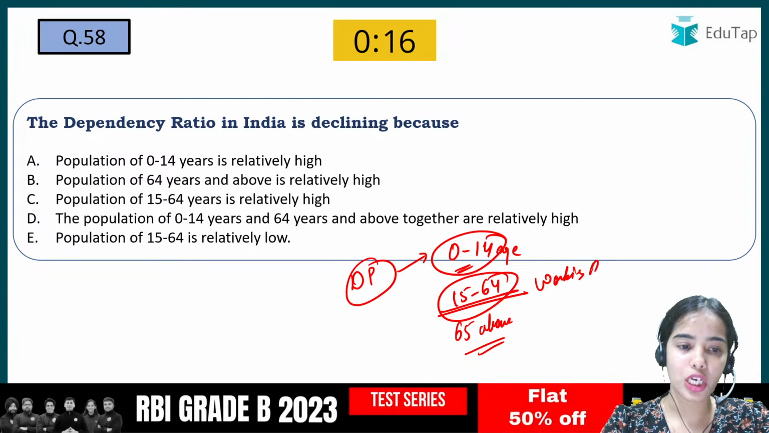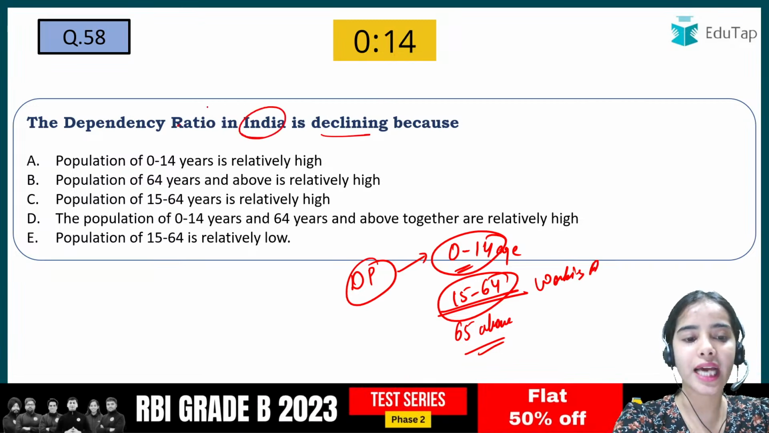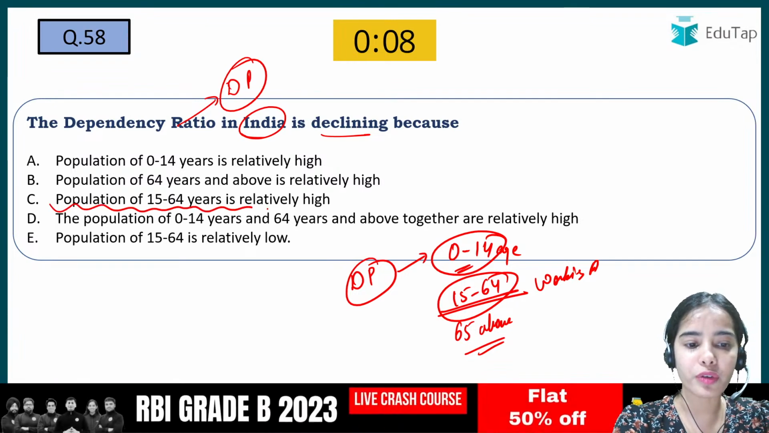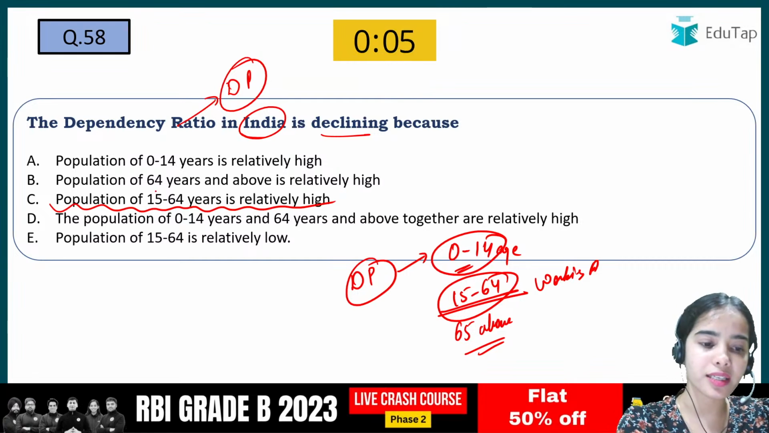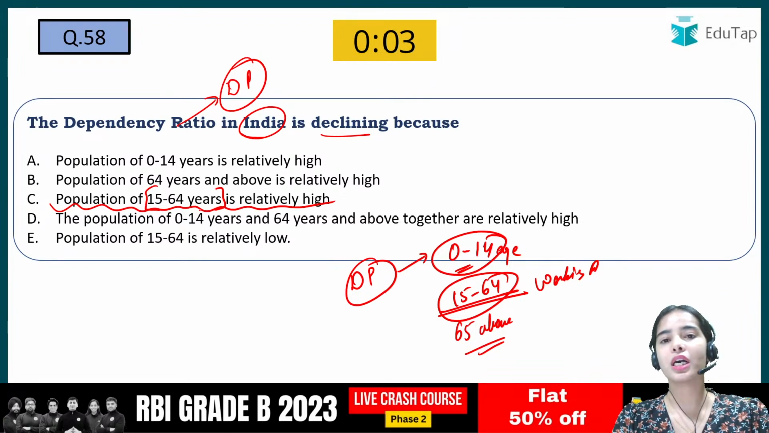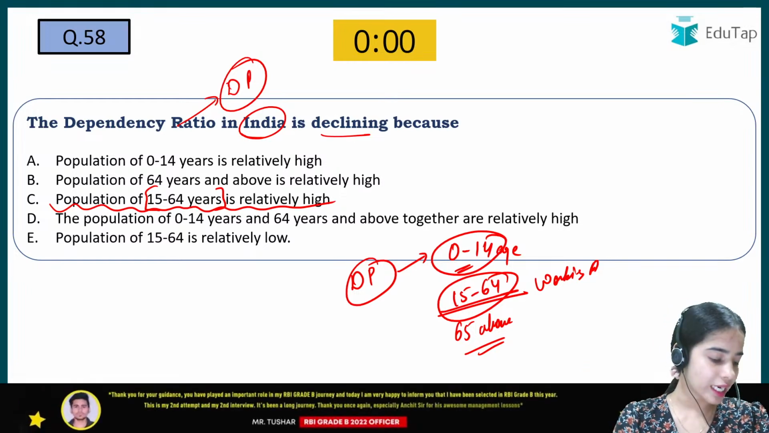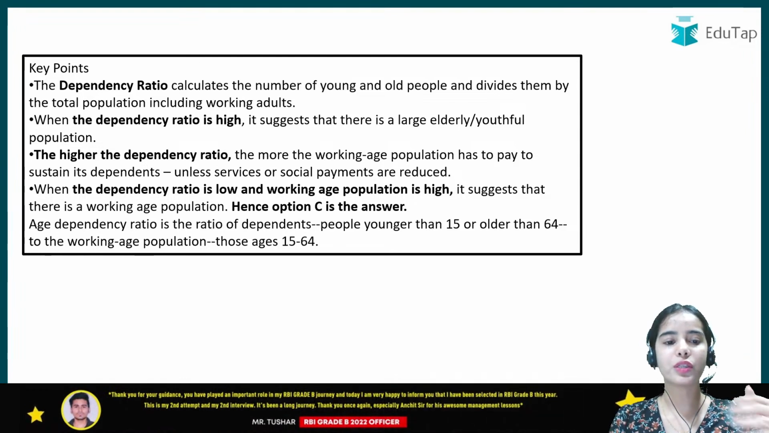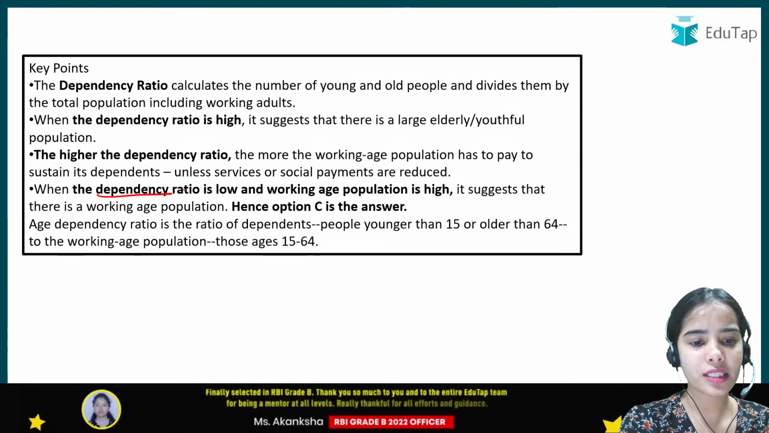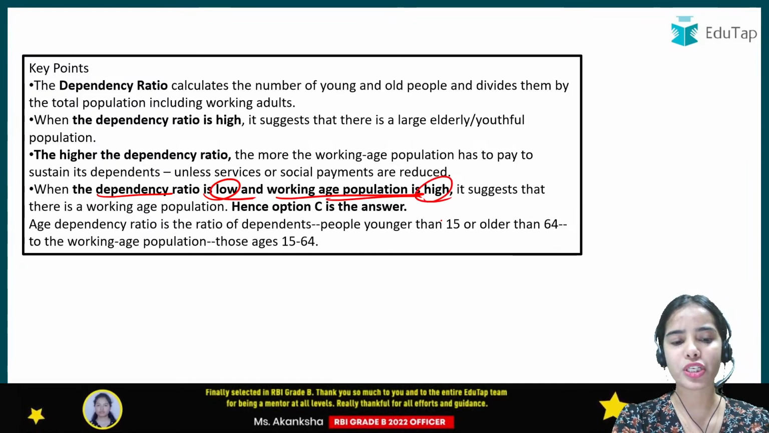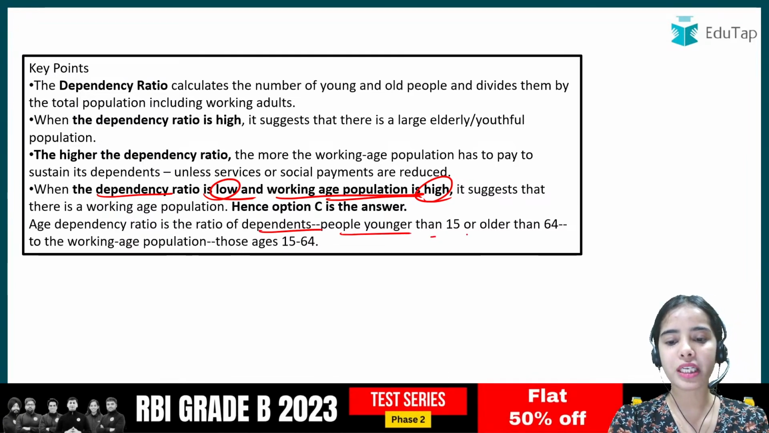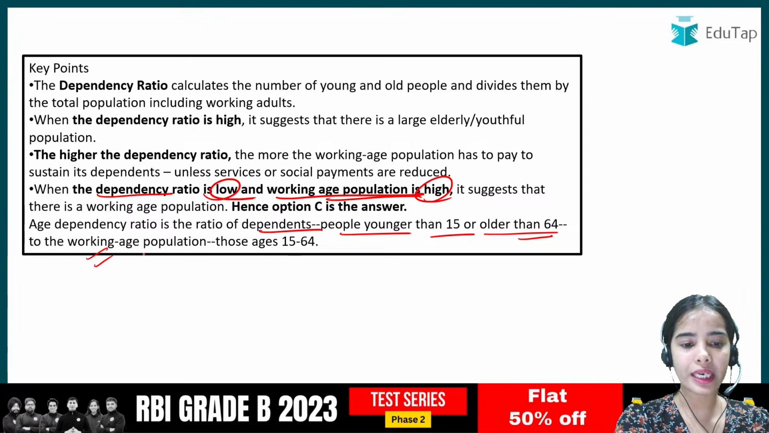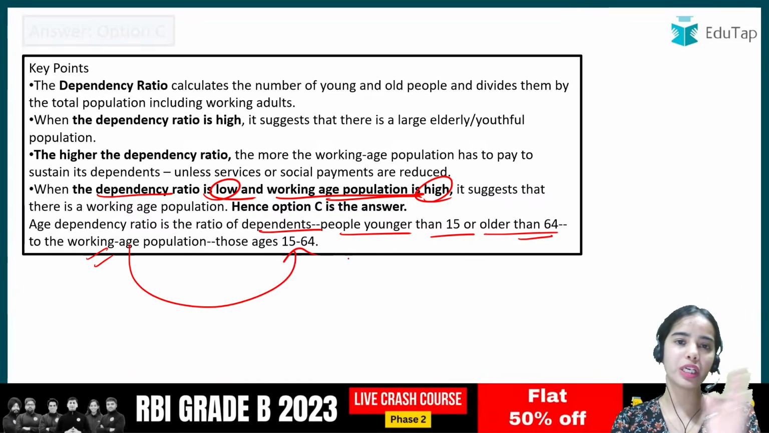So if the dependency ratio in India is declining, that is the dependent population in India is declining, that is because the working population in India is increasing. That is the population of 15 to 64 years in India is relatively high. That's why we can say that the dependency ratio in India is declining. Okay, so you can read the basic idea of the dependency ratio. The dependency ratio is low and the working age population is high in our country. The dependents are the people younger than 15, that is 0 to 14, or older than 64. The working age population is from 15 to 64 in our country.